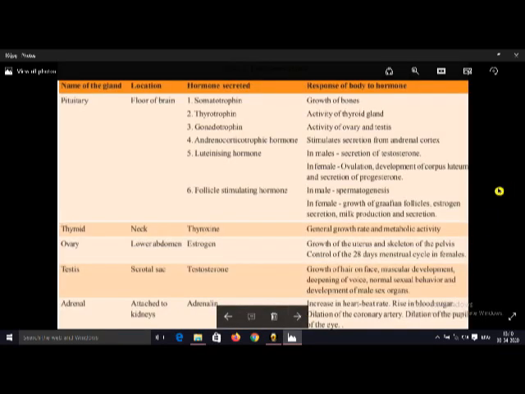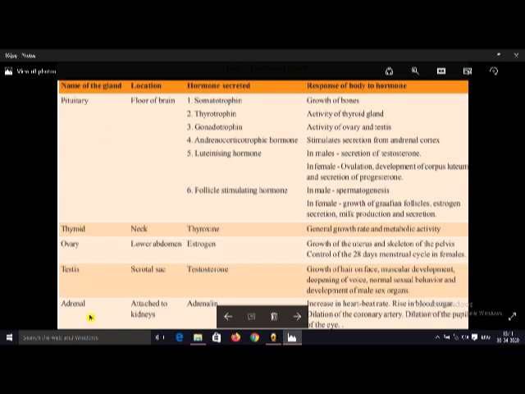Next here, these are the different glands in our body. These glands are called endocrine glands. They are present in different parts of our body. These are also called ductless glands. That means all these glands do not contain any ducts, so they are called ductless glands or endocrine glands. The secretions of these glands are released directly into the blood. The secretions of these glands are called hormones. Hormones are always released directly into the blood. So these are called ductless glands or endocrine glands.